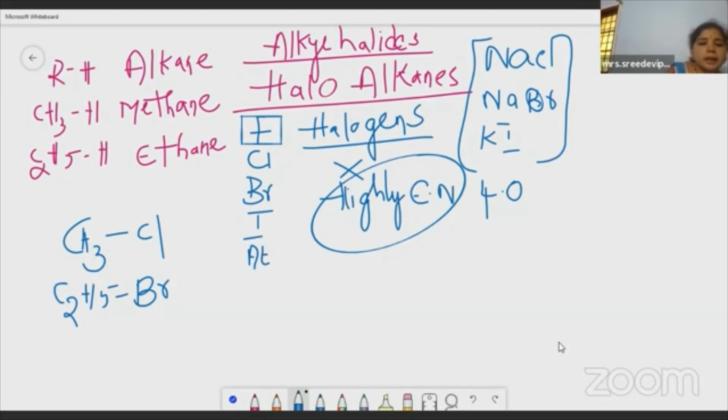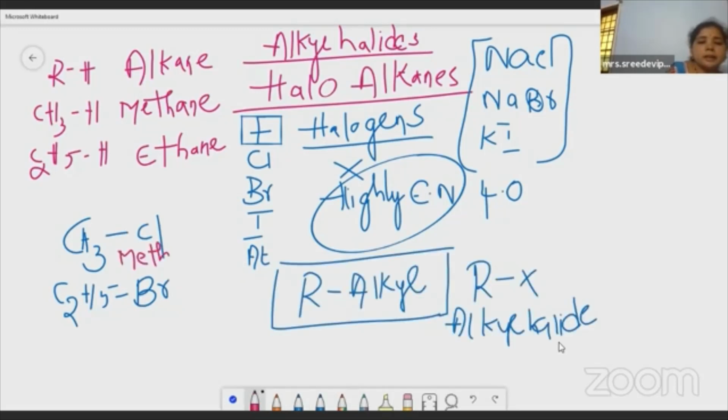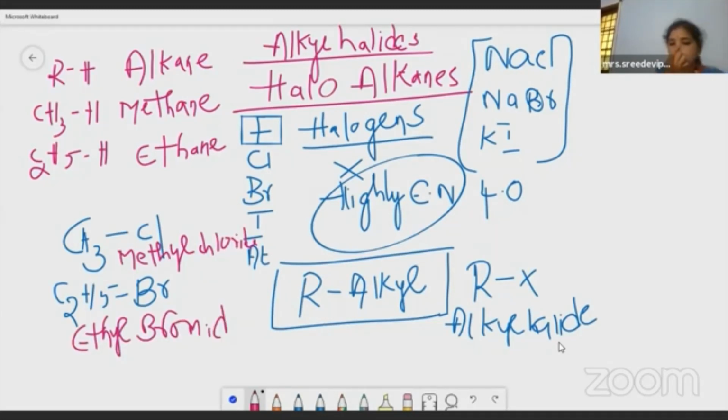And what is this alkyl halide? Methyl chloride. Okay, methyl chloride. And then this is ethyl bromide. Ethyl bromide. Clear, children? Any doubts regarding this? I'll get back to you in my next class if you have any doubts.